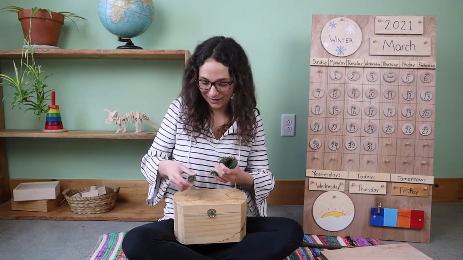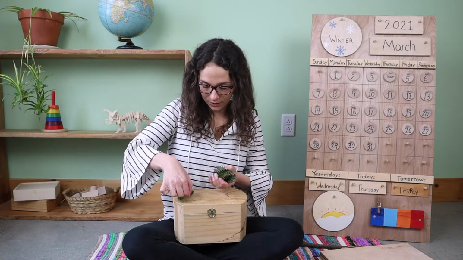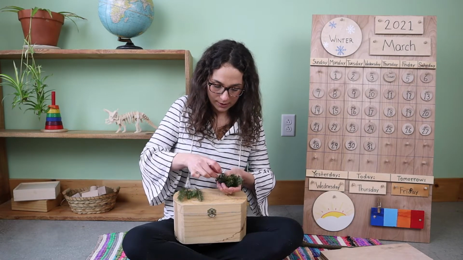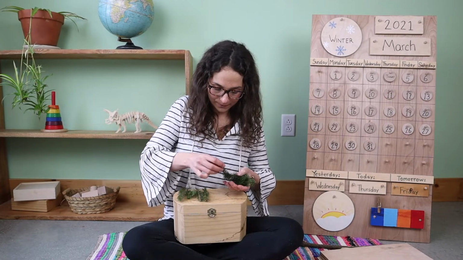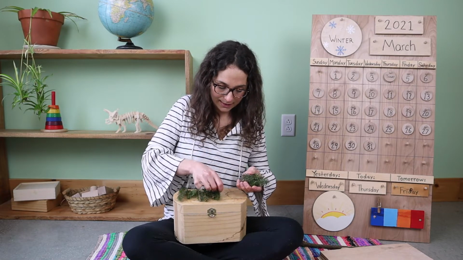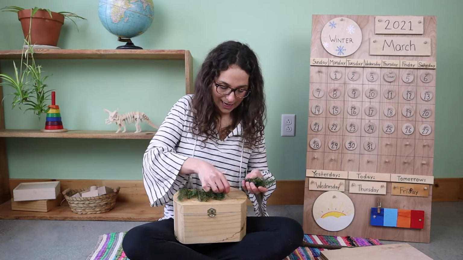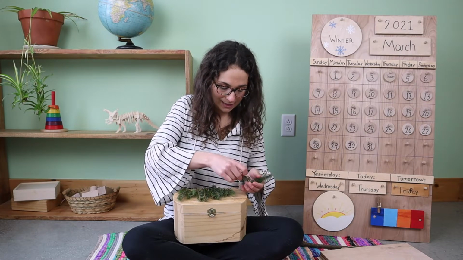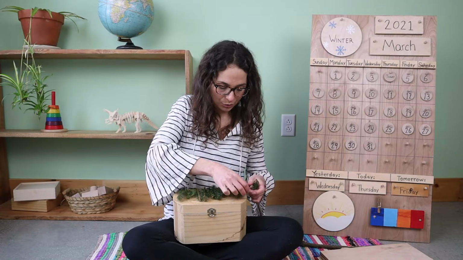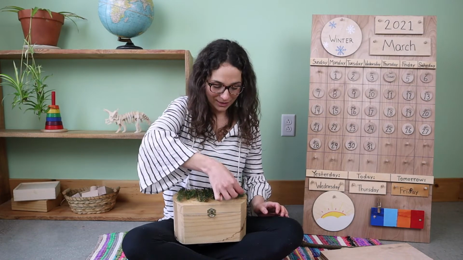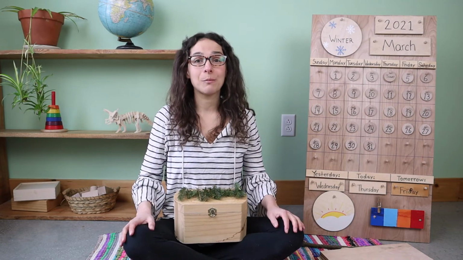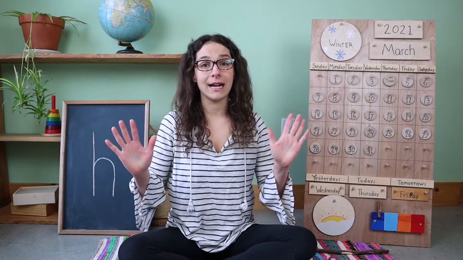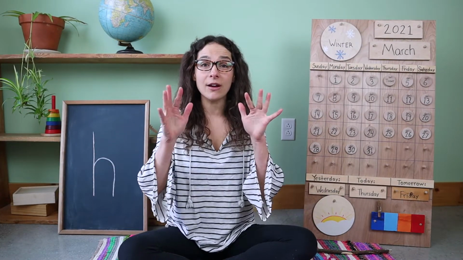Here we go. 1, 2, 3, 4, 5, 6, 7, 8, 9, 10, 11, 12, and one more makes 13. 13 branches.